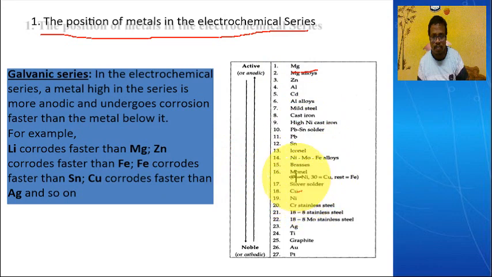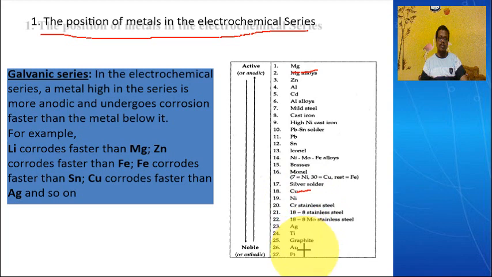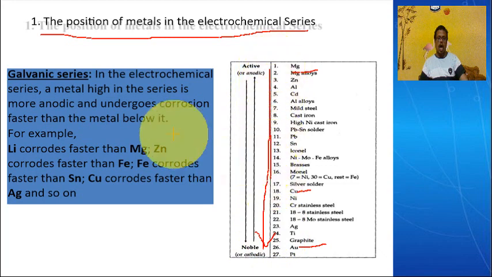Like this, it tells us about the distance between the metals. For example, if you take copper and iron, copper gets corroded faster than iron. That means from the top to bottom of the galvanic series, the rate of corrosion decreases.